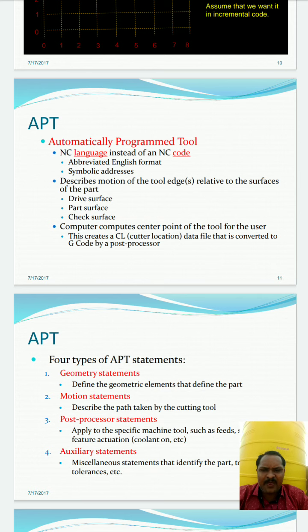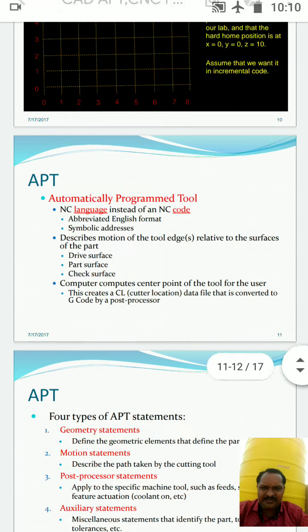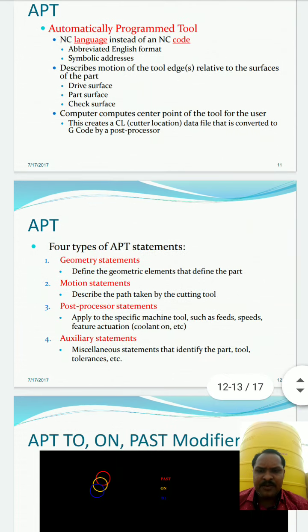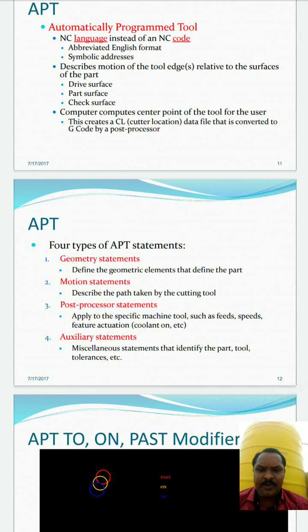Then the computer creates a CL, that is a cutter location, data file, for the center point of the tool. So these are the motion tools, that is the drive surface, part surface and the check surface. The next part will be the APT statements: geometric statements, motion statements, post processor statements, then auxiliary statements.